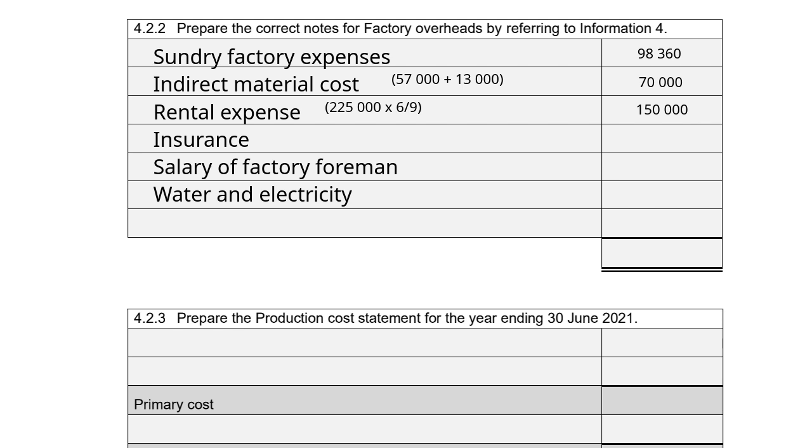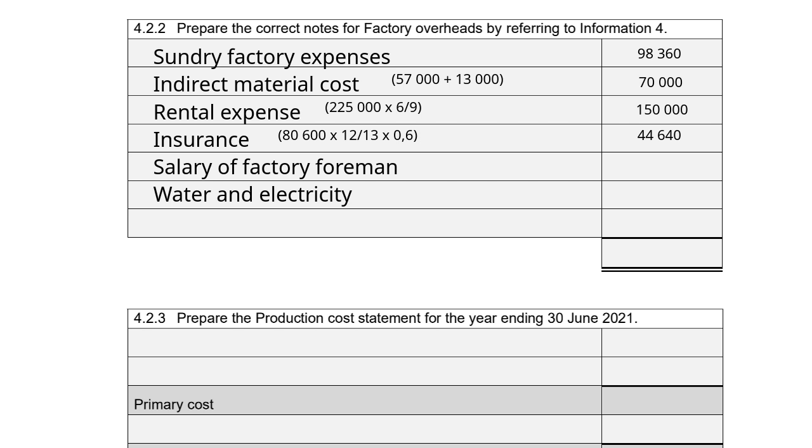For insurance, the amount for insurance is the total amount that was paid during the year. It includes the premium for July 2025, and only 60% of the insurance relates to the factory. So obviously the prepaid expense for July should not be considered. So if we go to insurance, the 80,600 for insurance, the 1 month needs to be taken away, and it's only 60% that goes to the factory overheads. And if we do the calculation, we get an amount of 44,640.